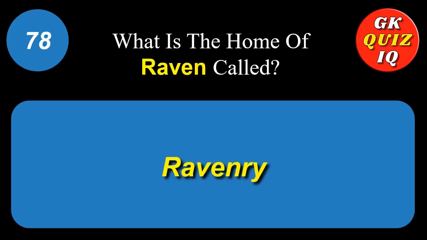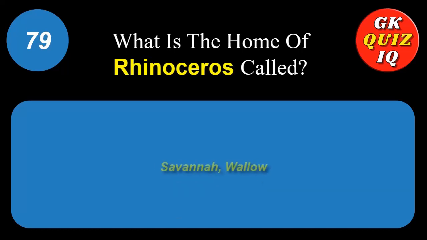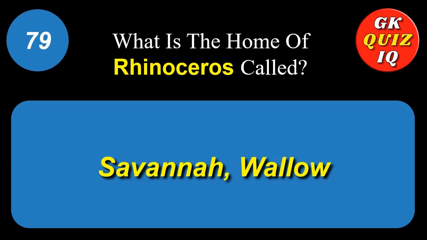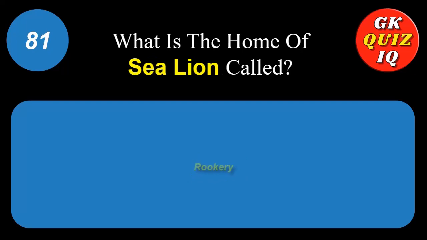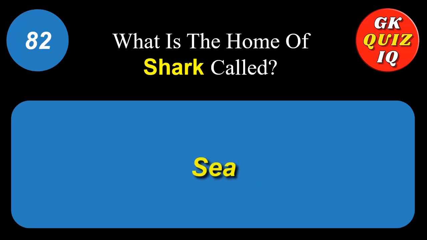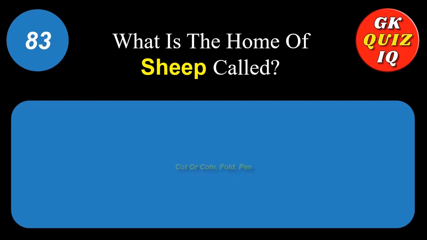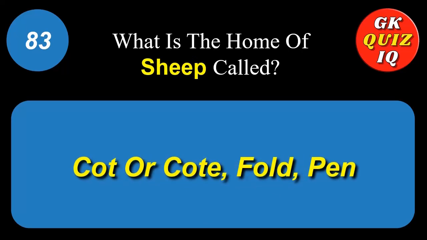What is the home of raven called? Ravenry. What is the home of rhinoceros called? Savannah, Wallow. What is the home of rook called? Nest. What is the home of sea lion called? Rookery. What is the home of shark called? Sea. What is the home of sheep called? Cot or cote, fold, pen.